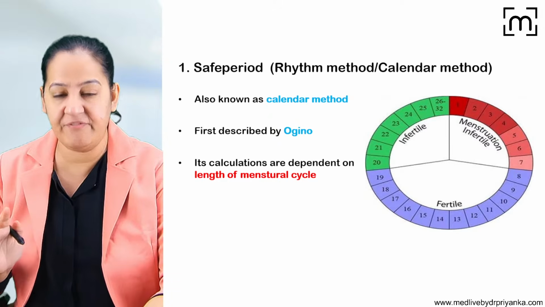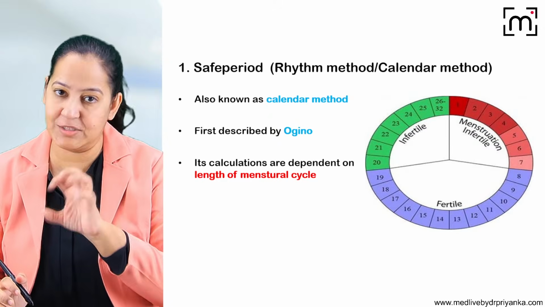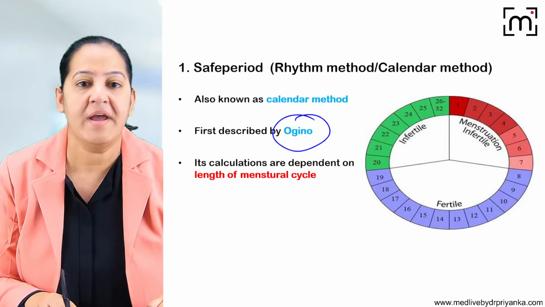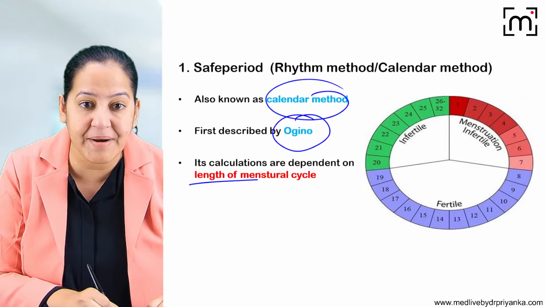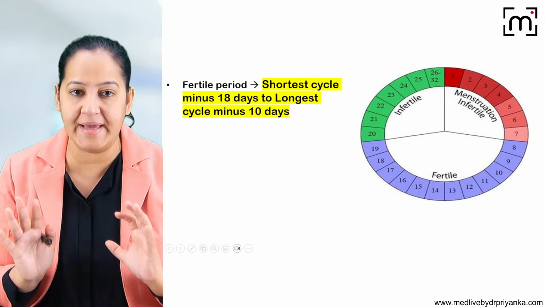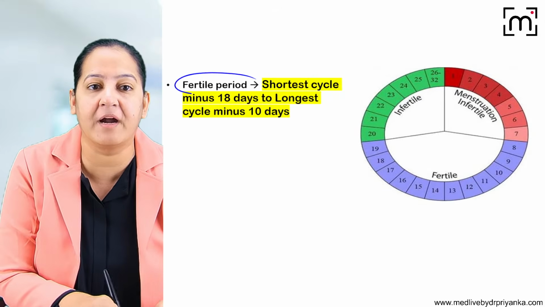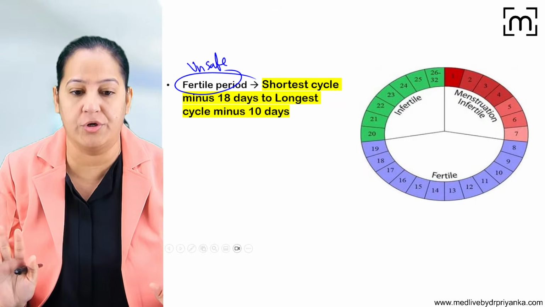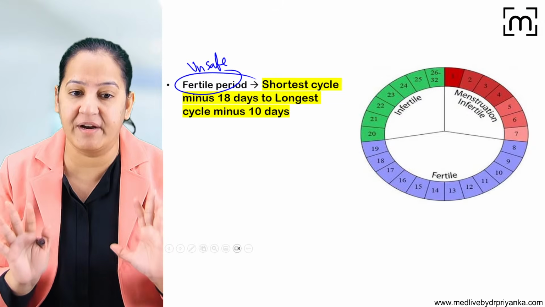Now you can see here we have drawn the ideal menstrual cycle of 28 days. This method was discovered by a person known as Ogino, and it is known as calendar method because it depends on the length of the menstrual cycle of the female. So here the formula is: what is the fertile period? Fertile means unsafe, during which sexual intercourse is not allowed to the couple. So that is the unsafe period, the fertile period.